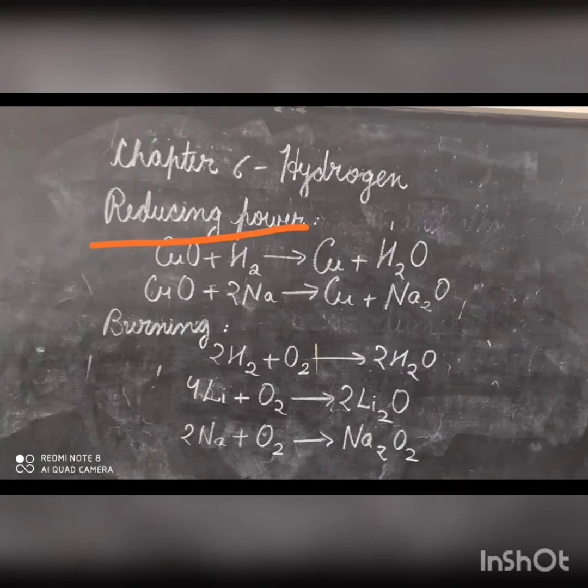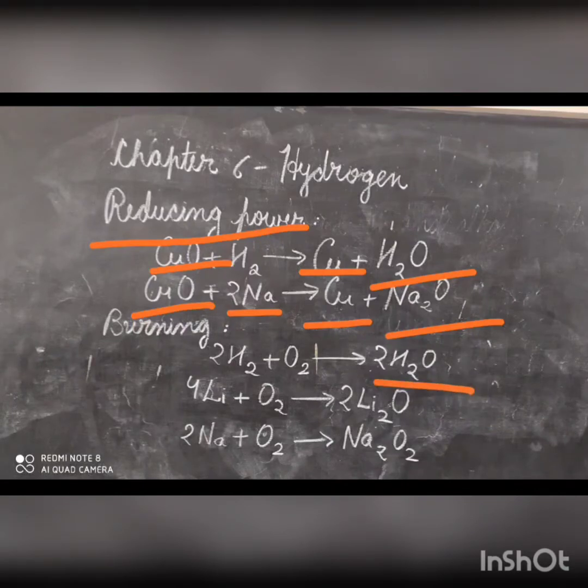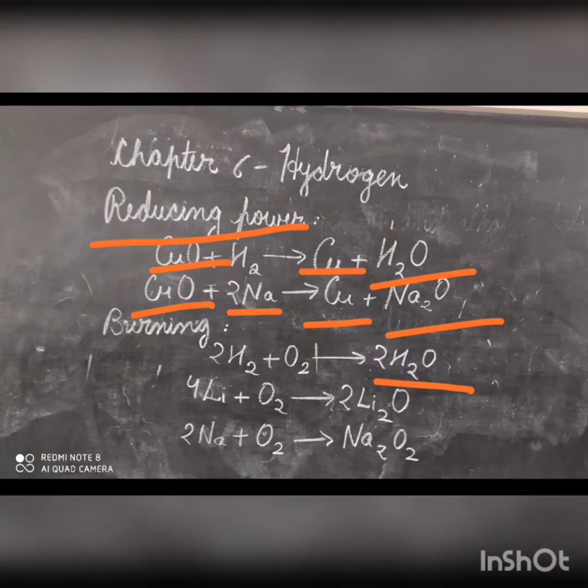The reducing power. Both the alkali metals and hydrogen act as reducing agents. Like copper oxide plus hydrogen gives copper metal and water. Similarly, copper oxide when reacted with the alkali metal sodium gives copper and sodium oxide. Hydrogen burns in oxygen to form its oxide, water. Hydrogen burns with a pop sound. Alkali metal lithium forms monoxide, sodium forms peroxide, while potassium, rubidium and cesium form superoxides having the general formula MO2.